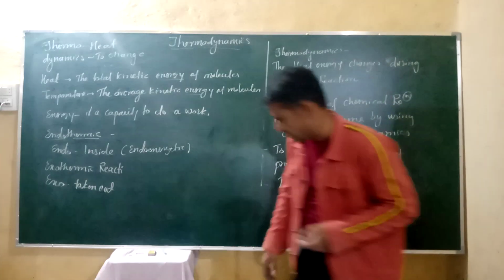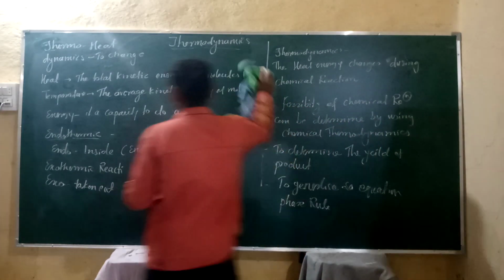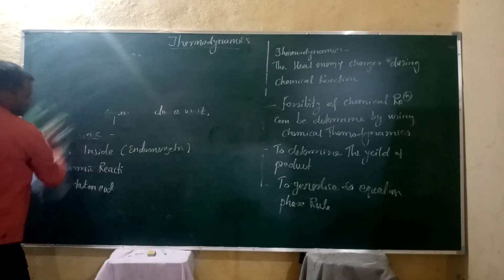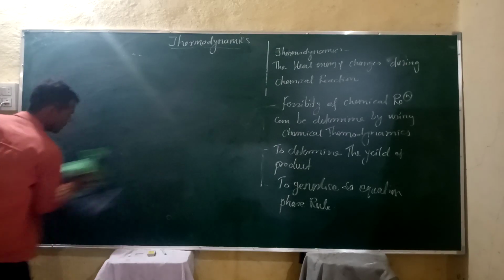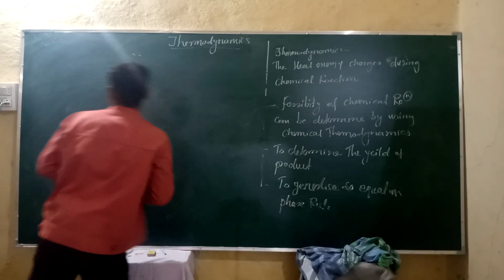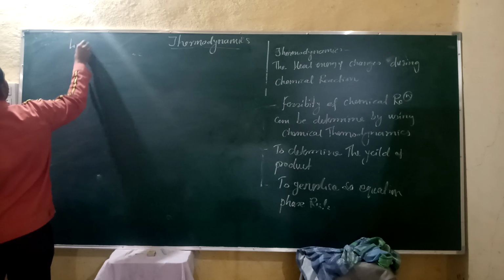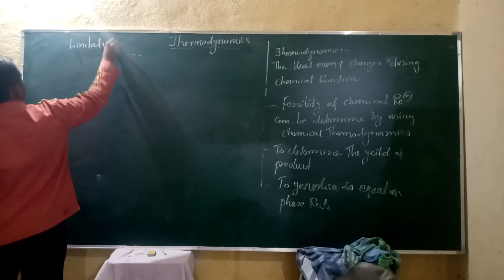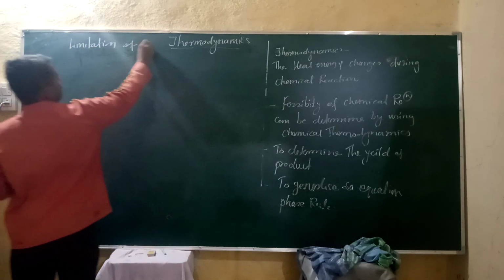Then there are certain limitations. Another one is the limitation of thermodynamics. In a short way, we can discuss the limitations of thermodynamics. Here I can write limitation of thermodynamics.